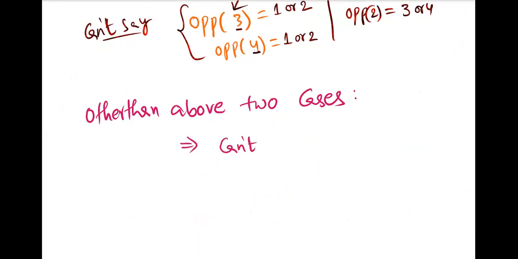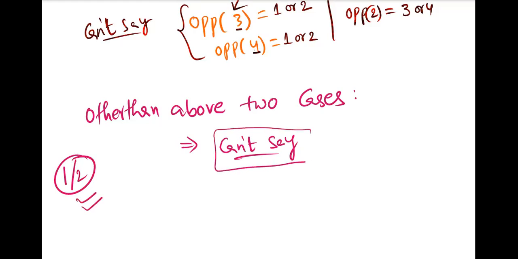Simply remember that. There may be one number common, no numbers common, all the numbers common. For everything other than these two cases, our answer will be can't say. Okay, sir. So that's all.